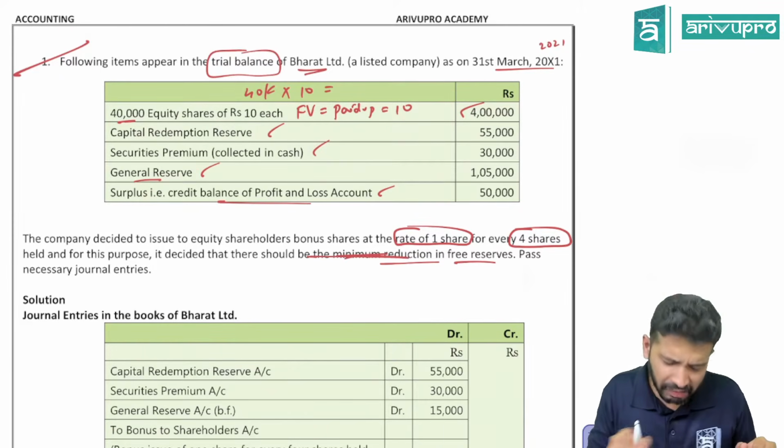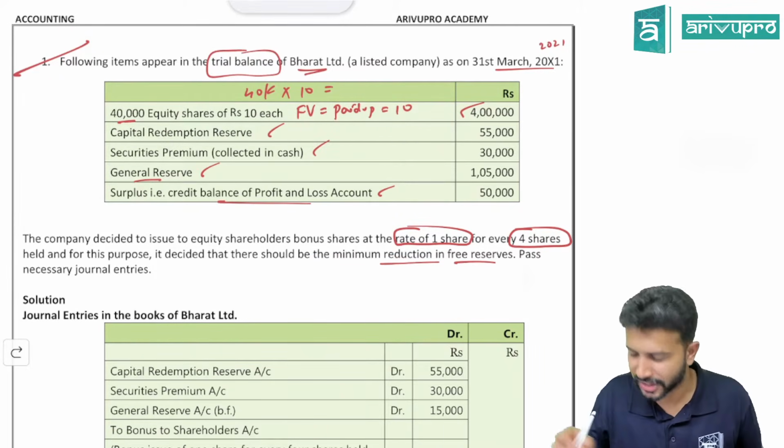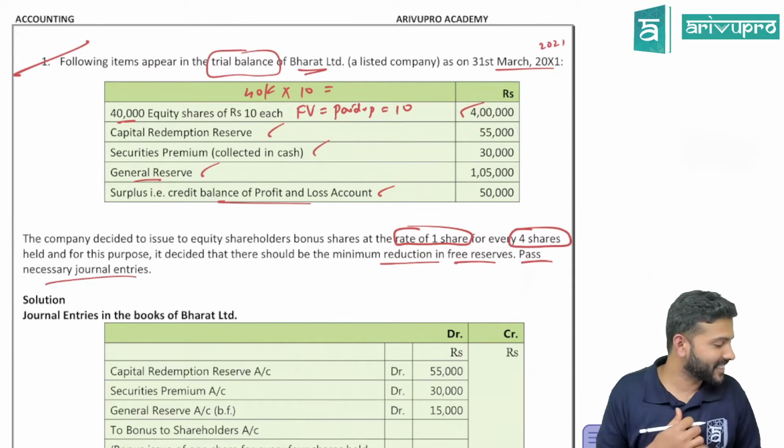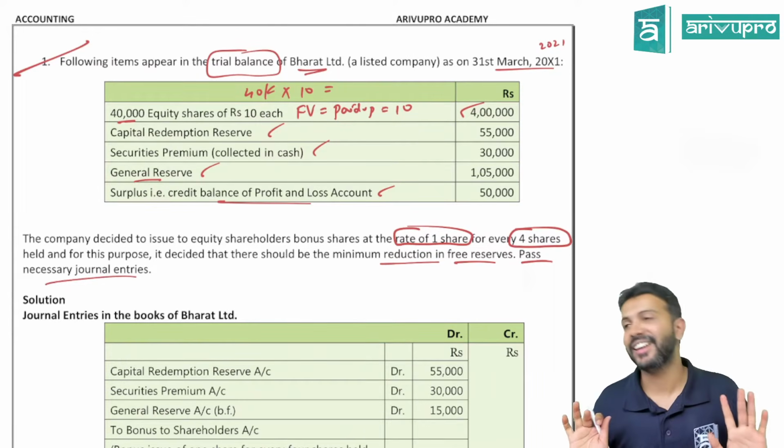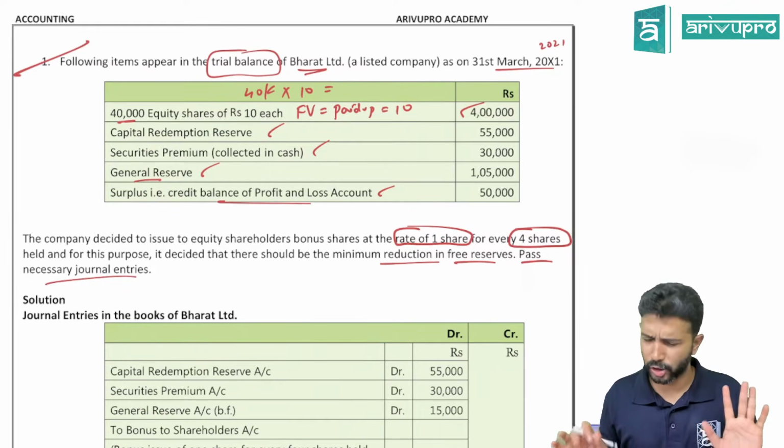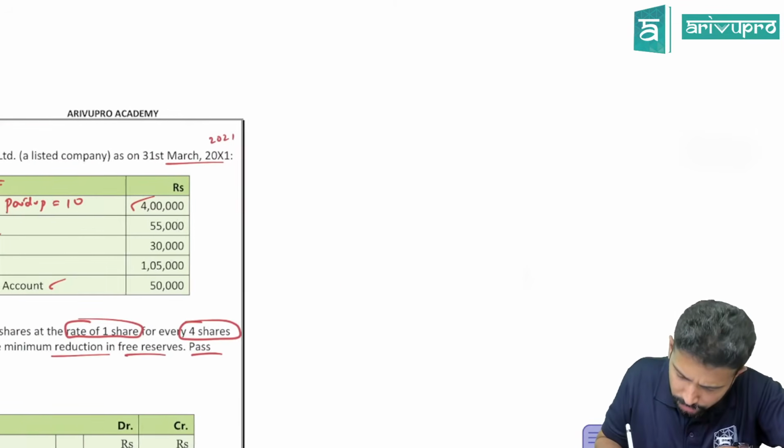Huh? Cut it, I tell you. No, just kidding. Leave it. Let it in. Pass necessary journal entries. That's all. Okay, simple. Chotta problem. Can we fadafat do it off?